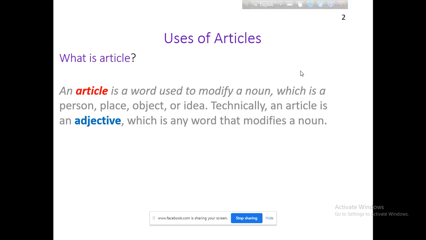In other words, it is one kind of adjective that modifies a noun. It may be a place, person, object, etc.